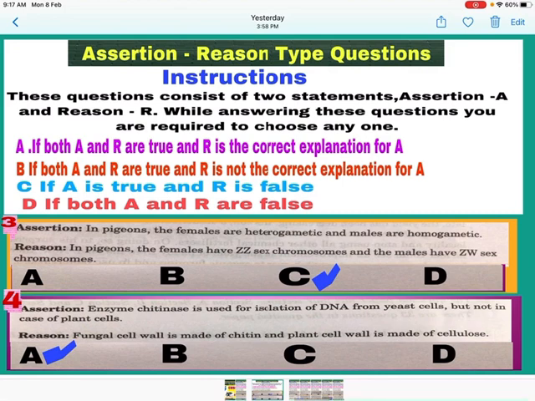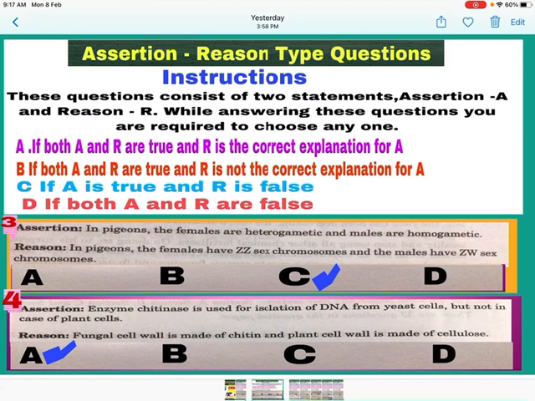Assertion. Enzyme chitinase is used for isolation of DNA from yeast cells but not in case of plant cell. It is correct statement. Yeast cell wall can be digested by chitinase, but plant cell wall cannot be digested by chitinase. See the reason. Fungal cell wall is made of chitin and plant cell wall is made of cellulose.